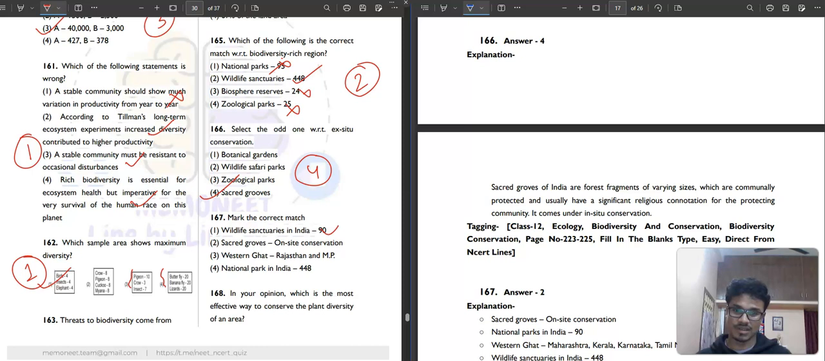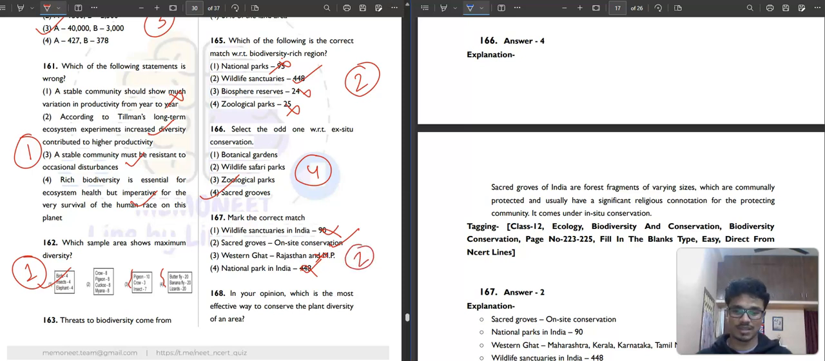Wildlife sanctuary it is saying 167. Wildlife sanctuary is 448. There is national park, that is 90. Sacred groves on site in situ conservation, correct. Western Ghat, Rajasthan and MP. No. Maharashtra, Kerala and Tamil Nadu, Karnataka. And then national park in India, this is 90. Okay, that's just the twisted one. So here, our correct answer will be second option.